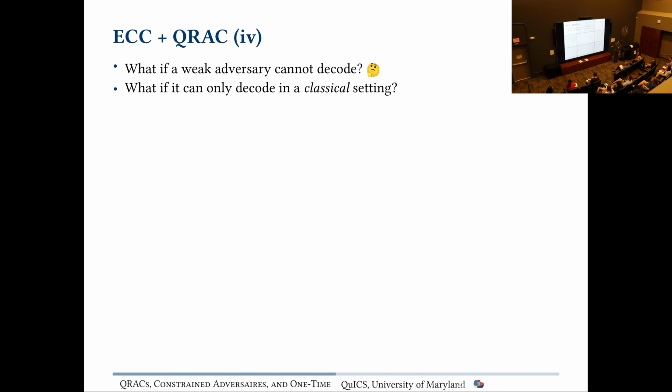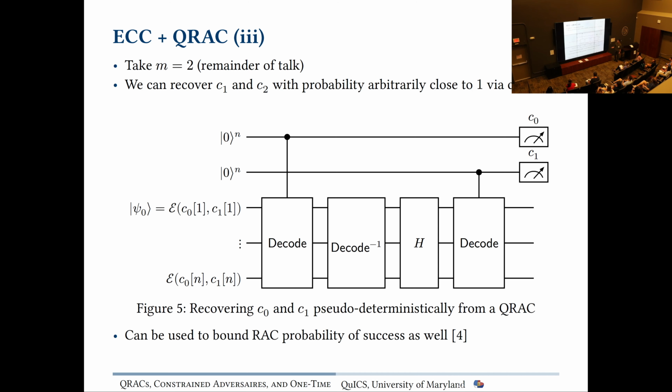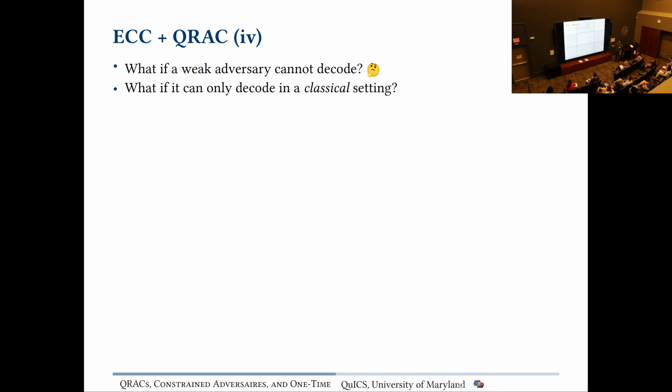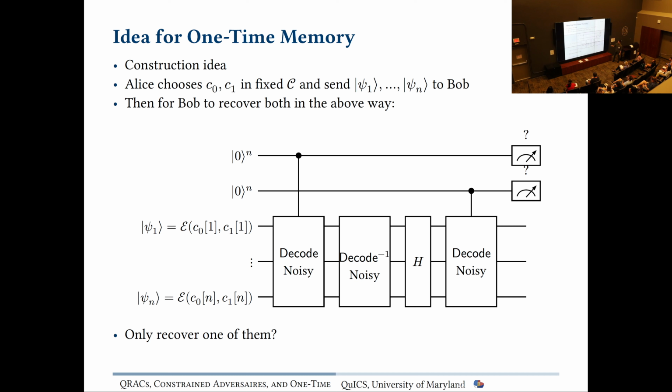OK, but the question is then, what if we have a weaker adversary? These decoding circuits right here to get out C0 and C1 in a non-destructive way can be pretty expensive. And they have to be quantum circuits, and quantum circuits are expensive, and we don't really have them today. Not to mention, if we have these states being given over quantum key distribution networks, they might be pretty noisy and hard to work with. So it's possible that we're not going to be able to do actual decoding in a quantum coherent manner.